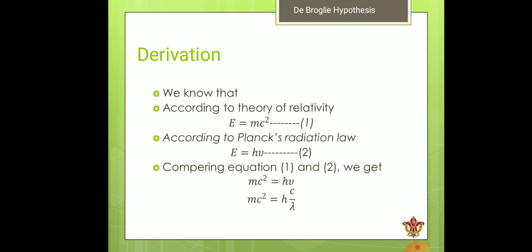According to the theory of relativity, total energy of any particle is given by E is equal to mc square. But according to Planck radiation law, which was developed for the black body radiation, E is equal to h nu, the energy of a photon. These are the two forms of energy. Therefore, we can compare these two equations, and mc square is equal to h nu. Now we convert nu in the form of c by lambda, because we want to find the value of lambda finally.